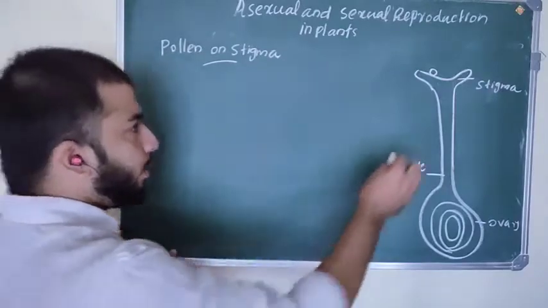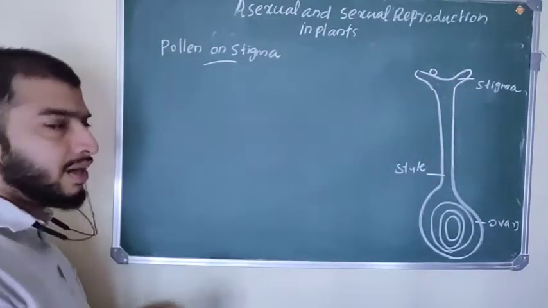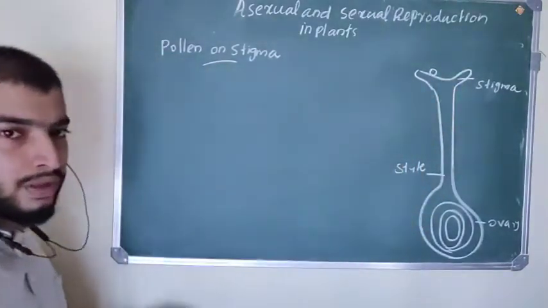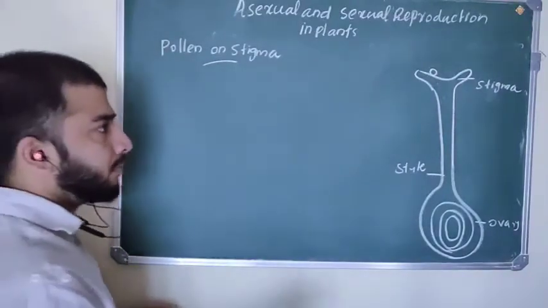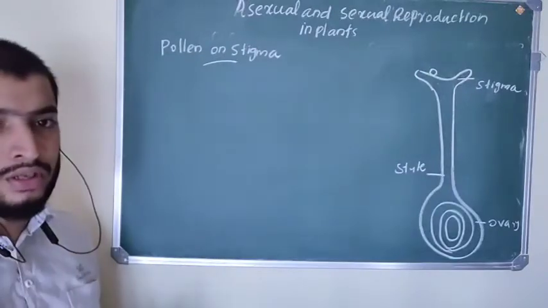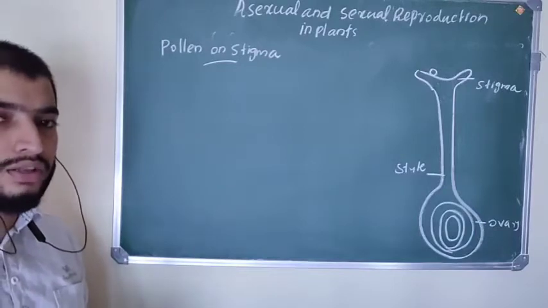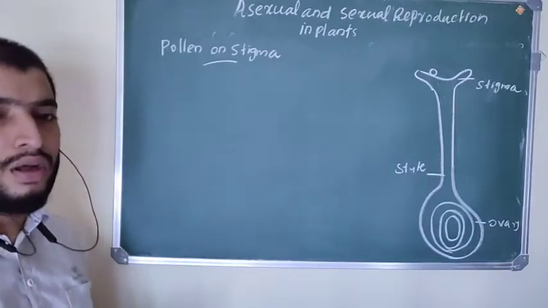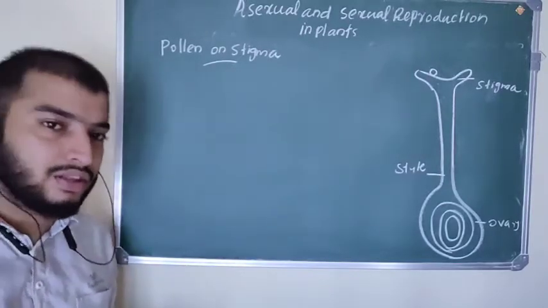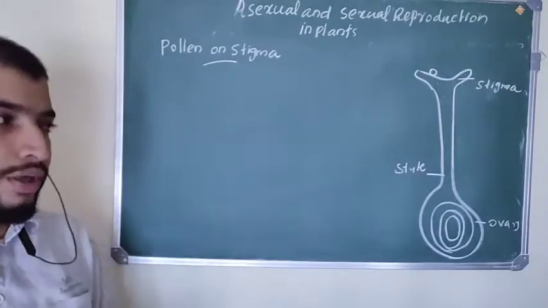Suppose the pollen is from another plant, from another species; it is not going to germinate on this stigma. Only if the pollen is from the same species is it going to germinate. So how are this compatibility and germination of pollen grains on the stigma facilitated? Is there any chemical or mechanism behind the germination of pollen on the stigma? That is what we are going to study.